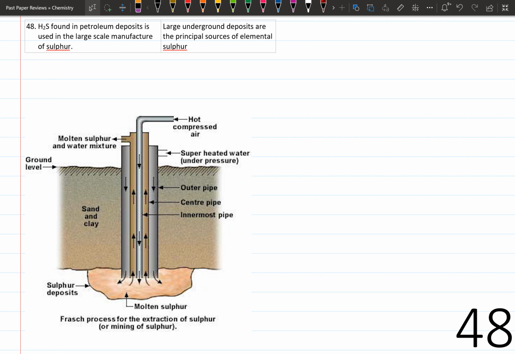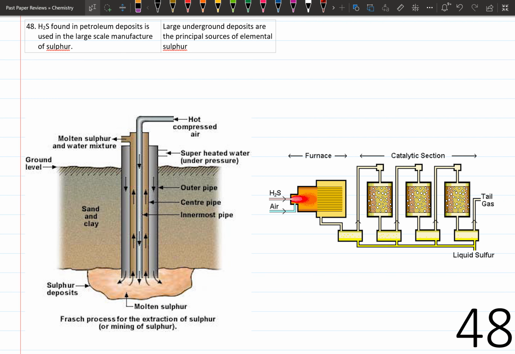Question number 48. Hydrogen sulfide found in petroleum deposits is used in the large-scale manufacture of sulfur. The main method of manufacturing sulfur is to recover it from mines via the Hermann-Frasch method. Hydrogen sulfide is a byproduct of processing natural gas and refining high-sulfur crude oils. As hydrogen sulfide emissions are strictly controlled by environmental regulations, this hydrogen sulfide is converted to elemental sulfur. This converted elemental sulfur is not enough to be profitable. Therefore, this statement is false.